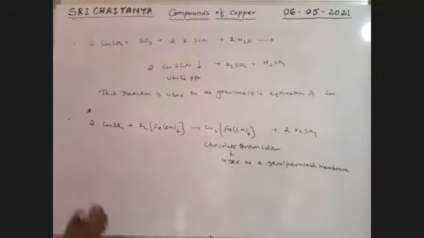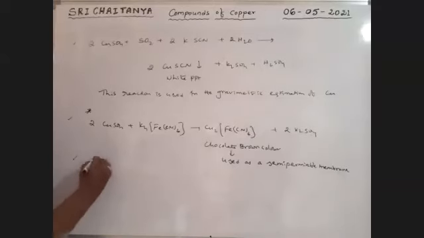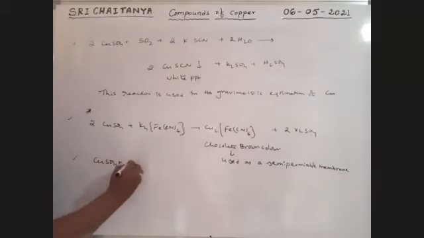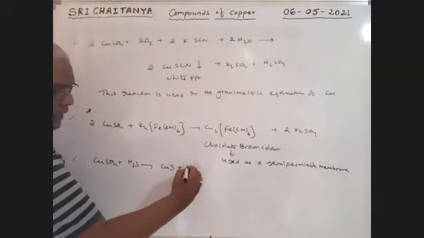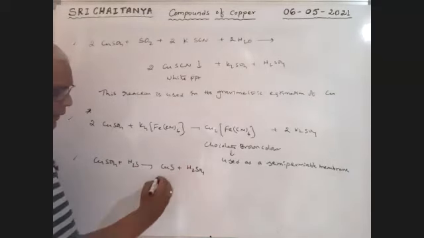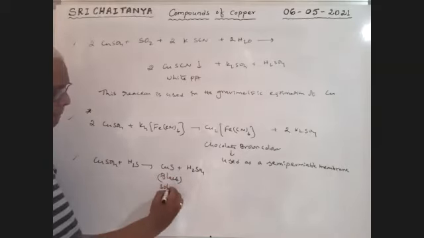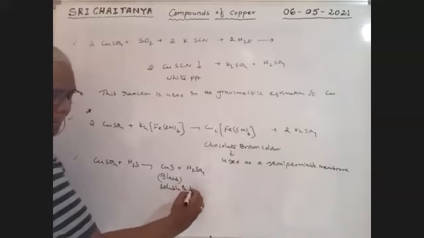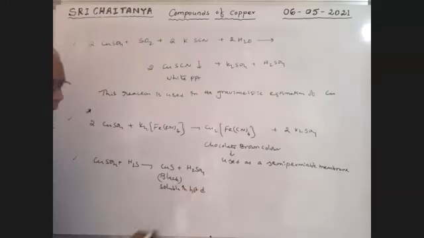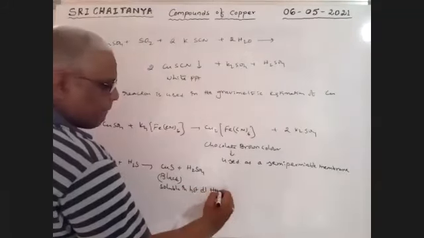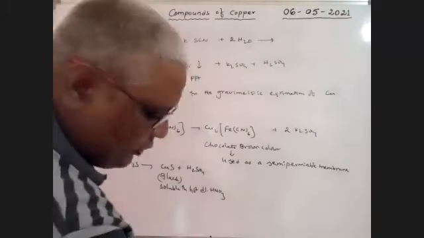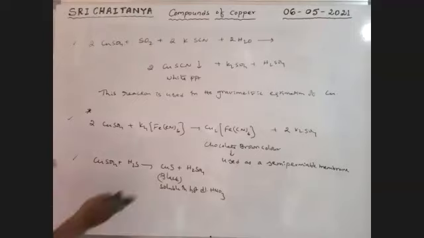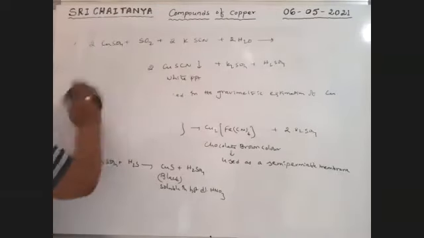Okay. Next, when CuSO4 reacts with H2S, that gives CuS plus H2SO4. It is black in color and soluble in hot dilute HNO3. These are a few reactions, and there are some more reactions.